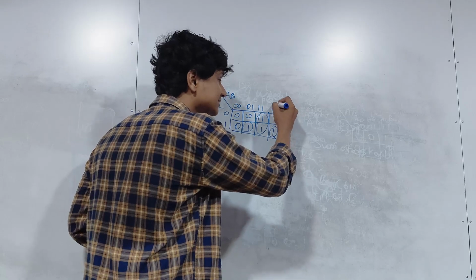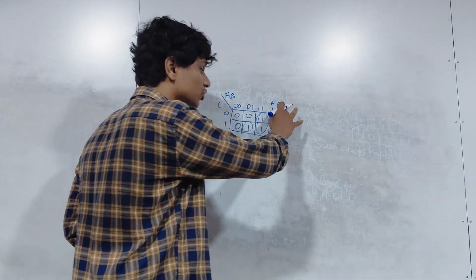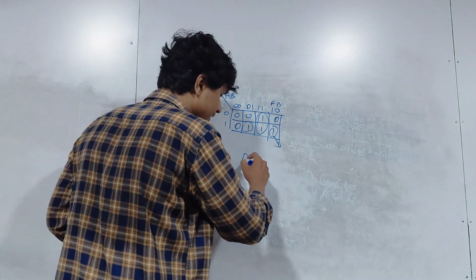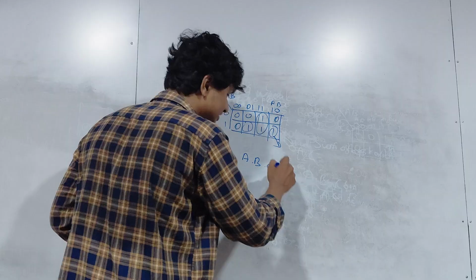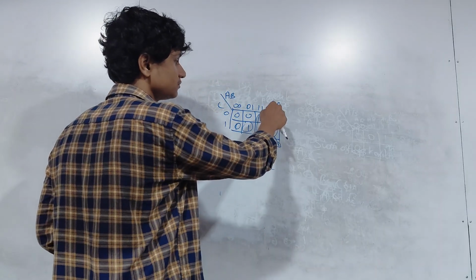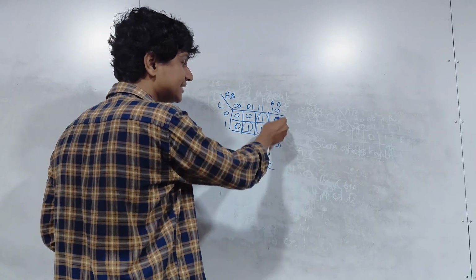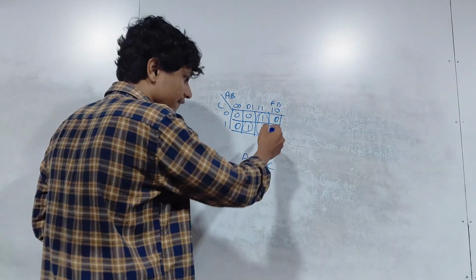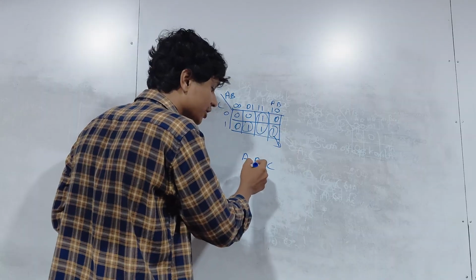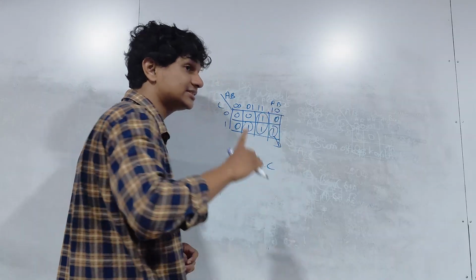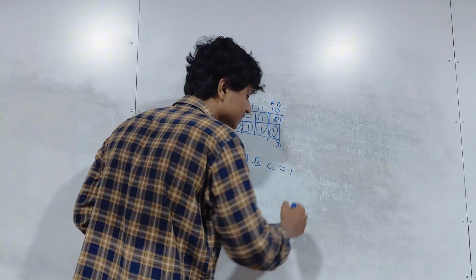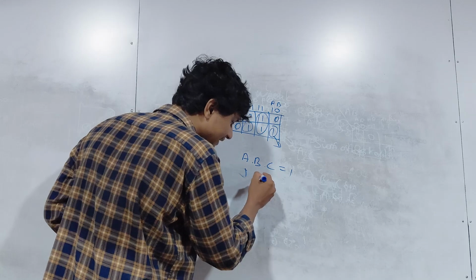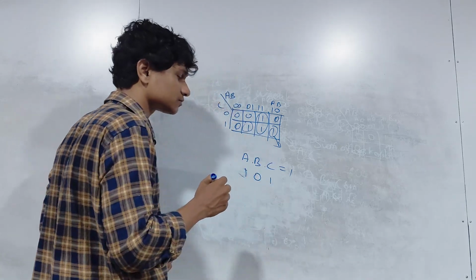Now in this case, right, B is 0 but the output is 1, right? So A dot B dot C, right? Nothing is changing now. Nothing is changing. In this circle, is there any change? Is anything moving? No. Then from this circle, you are going to get A dot B dot C. But B is 0. The output is what? 1. So this guy is 1. This guy is 0 and this guy is 1.